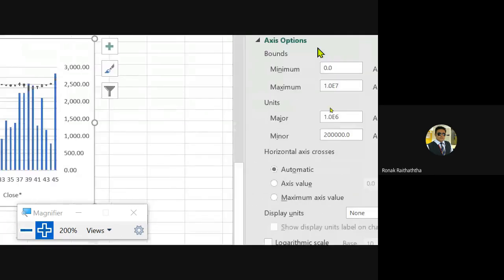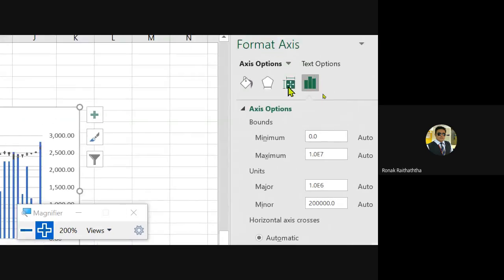There are so many options, even I need to see it actually.